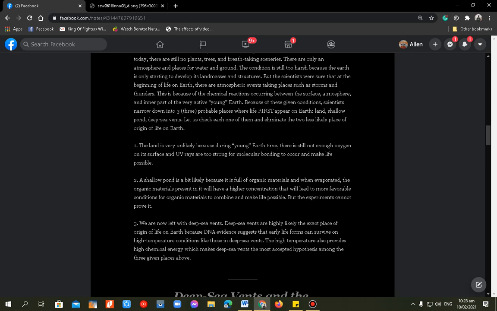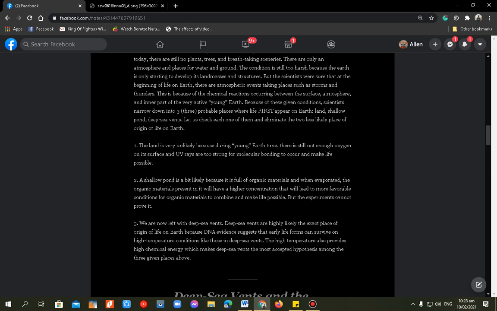Number 2, a shallow pond, is a bit likely because it is full of organic materials, and when evaporated, the organic materials present will have a higher concentration. That will lead to more favorable conditions for organic materials to combine and make life possible. But there's a but there: experiments cannot prove it. So it cannot prove the statement in number 2.